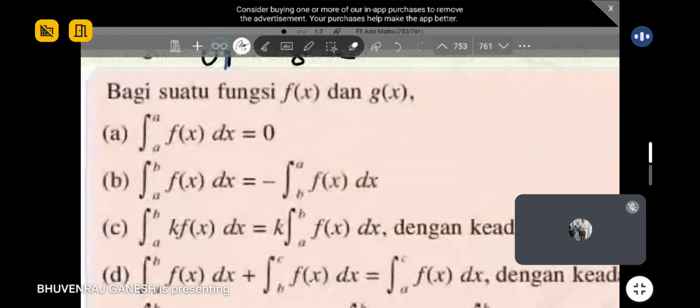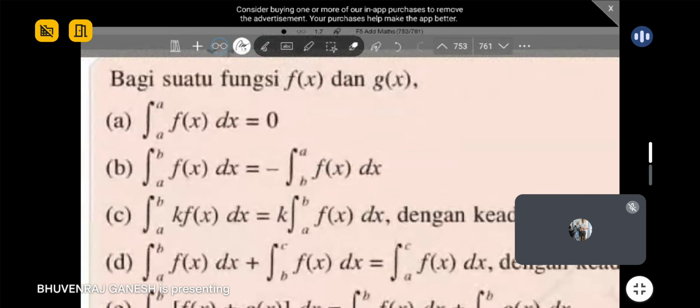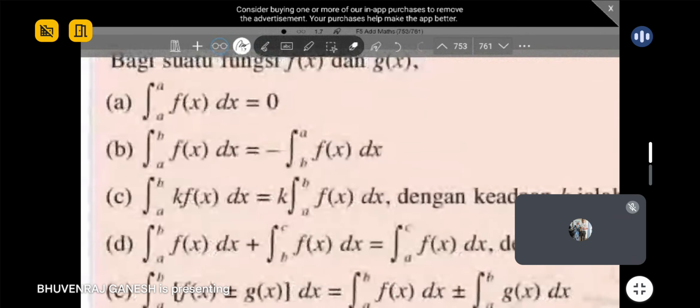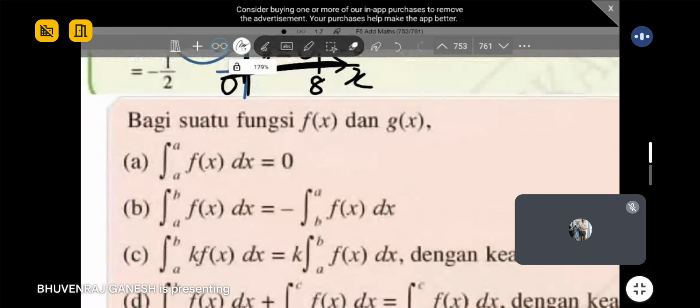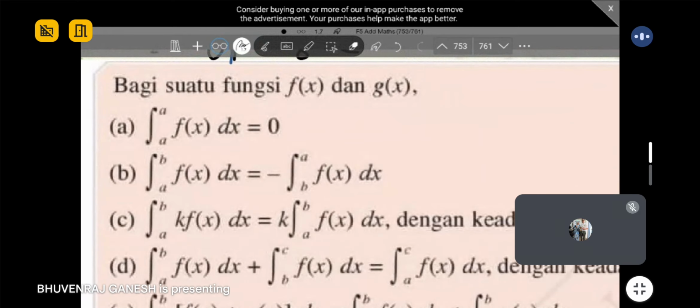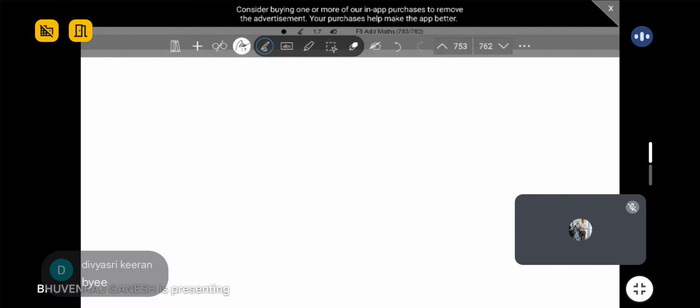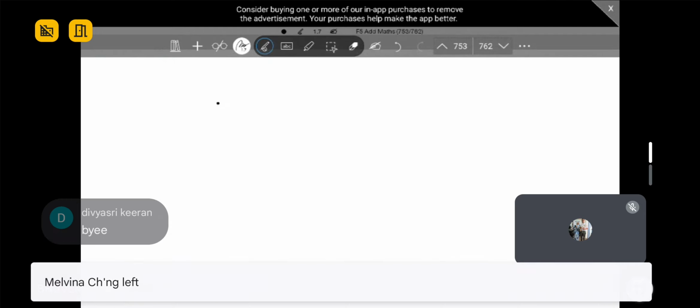Okay, so now guys, we are going to learn a few rules over here. And these rules, usually they like to ask in paper 1. Okay, because it's short question. So the first rule, okay, not yet, never mind. I explain through a graph so that you all can understand. We go to a different page. Because just by equation, you all won't understand.